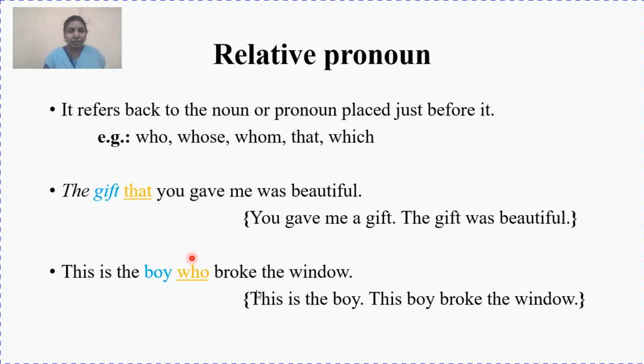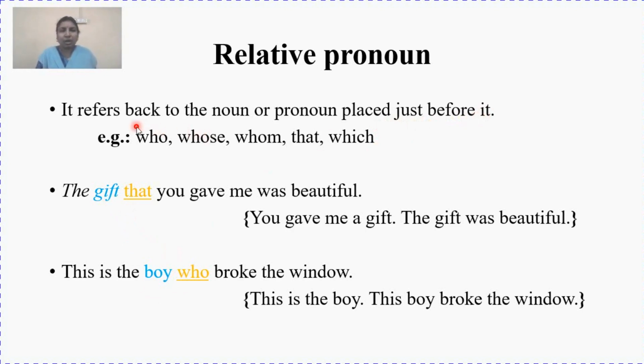In the second example, I have this is the boy. This boy broke the window. Which boy broke the window? This boy. So this is the boy who broke the window. So who is who? This particular boy. Who broke the window? This particular boy. So here who stands for boy.